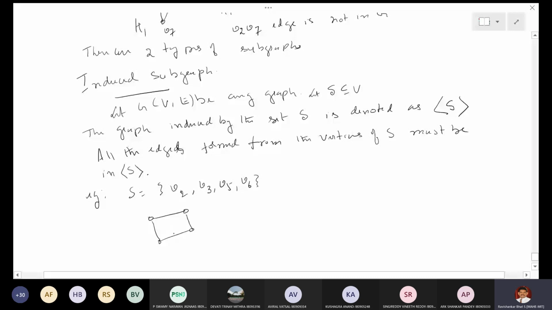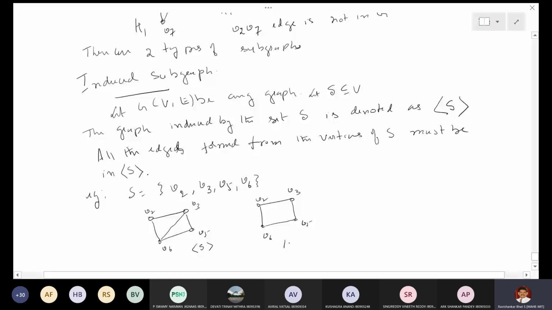So this must be the graph: V2, V3, V5, V6. This is the induced subgraph of S, and the graph we have already taken as H is V2, V3, V5, V6.